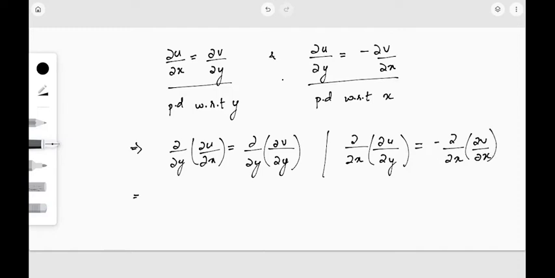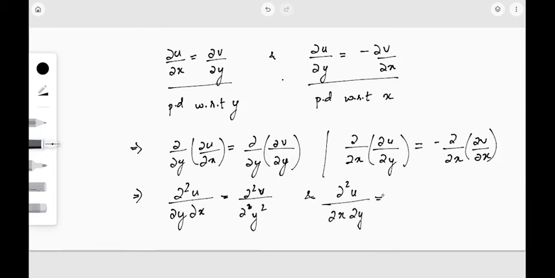So this implies dou square u by dou y dou x is equal to dou square v by dou y square, and dou square u by dou x dou y is equal to minus dou square v by dou x square. If I add these two expressions, the minus sign can be moved to the other side, so it doesn't matter.